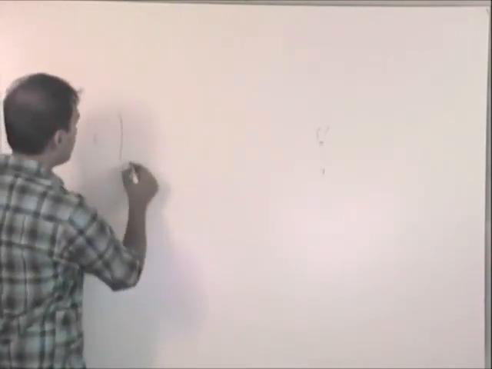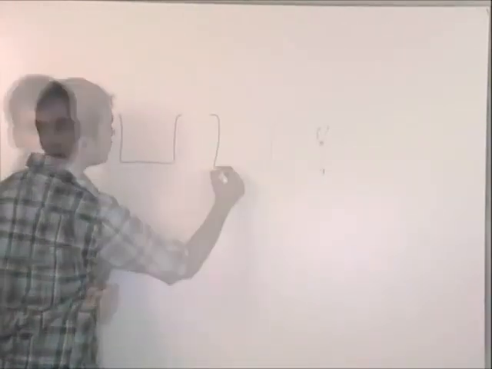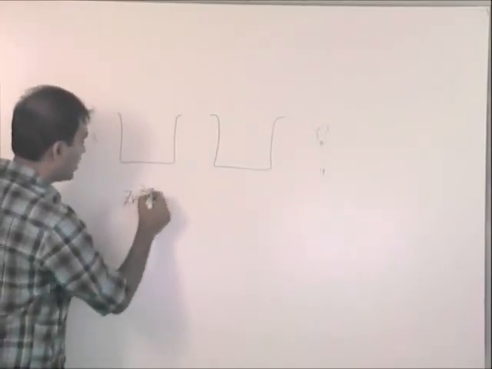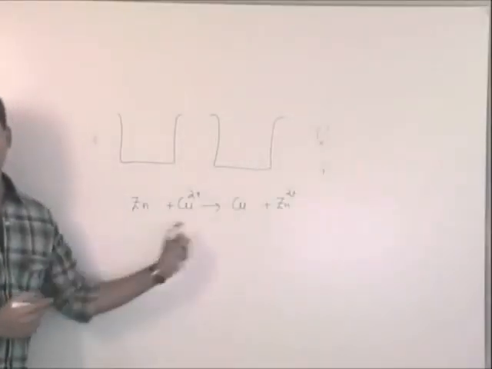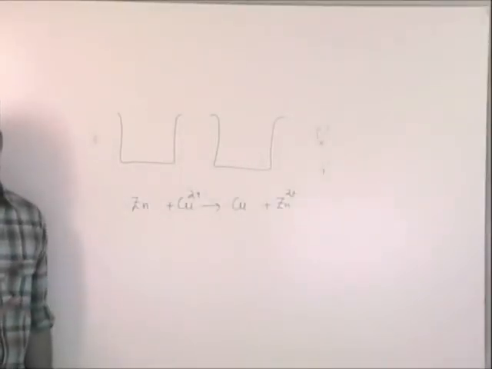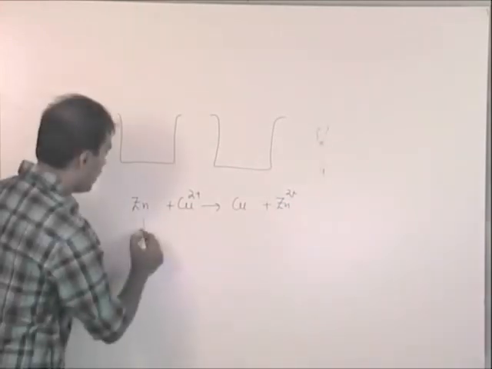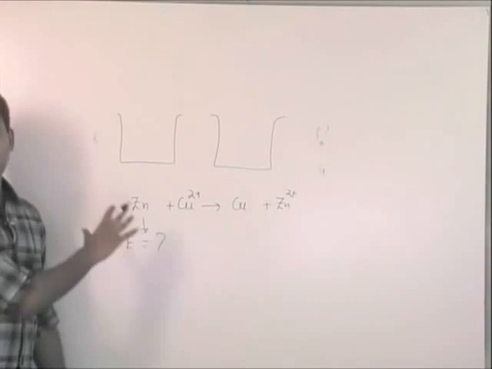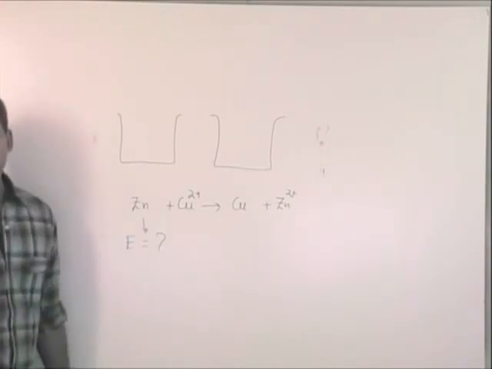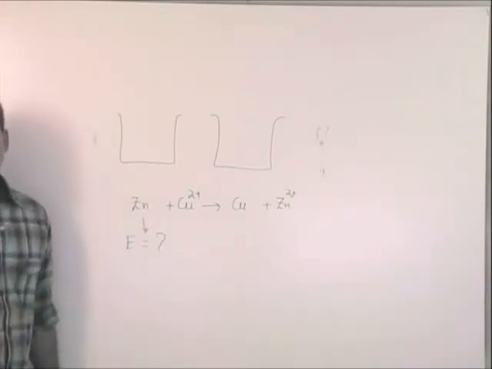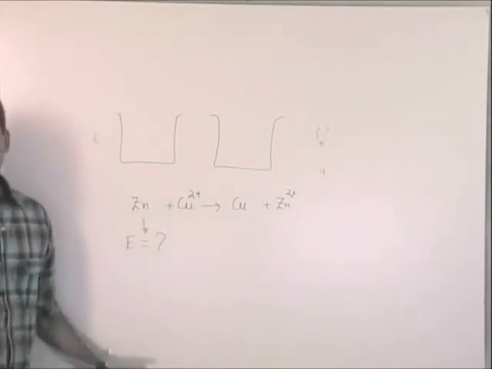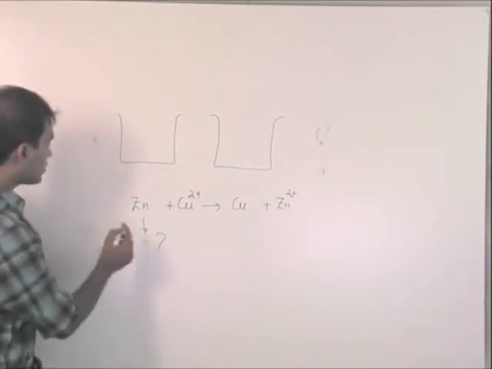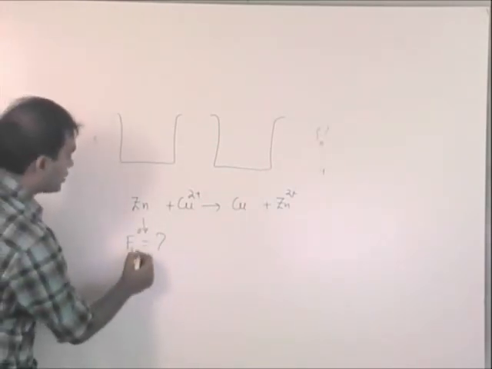Now suppose I have a reaction with me, Zn2 plus, suppose I have this reaction in front of me and I have to determine what will be E of this reaction. Suppose I use this reaction to generate electricity, how much electrode potential am I going to get using this reaction as a whole? So what will be the EMF of this whole reaction? Fine. Now suppose, or say E naught of this whole reaction, E naught cell.